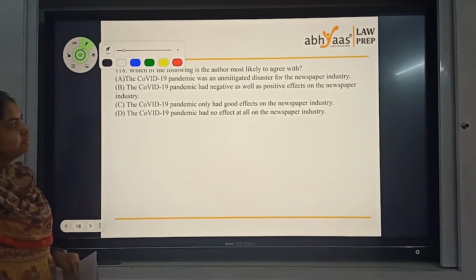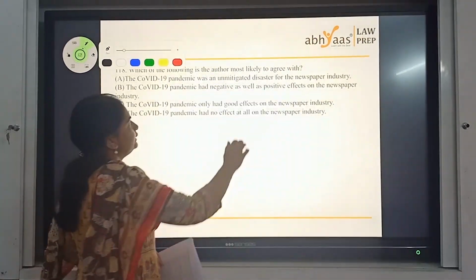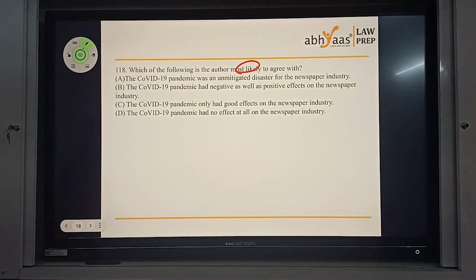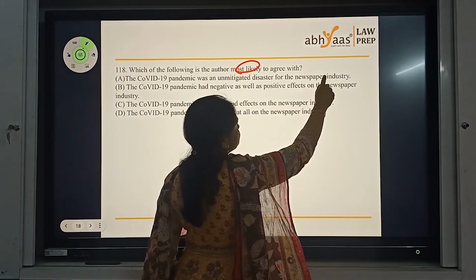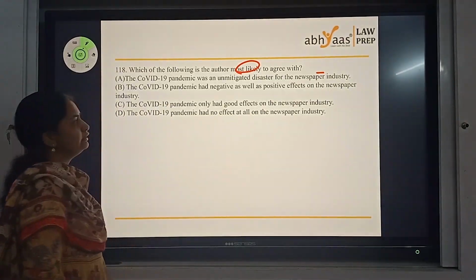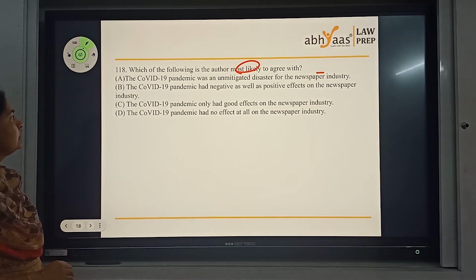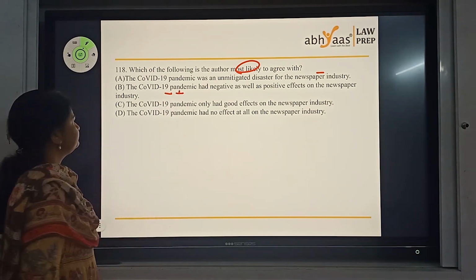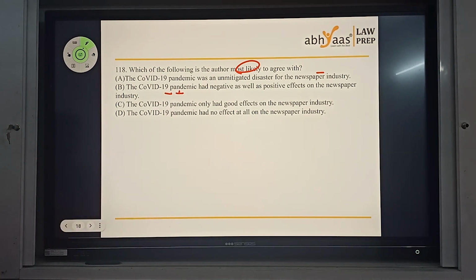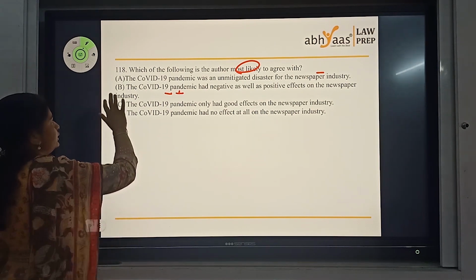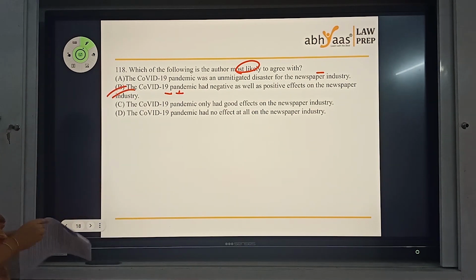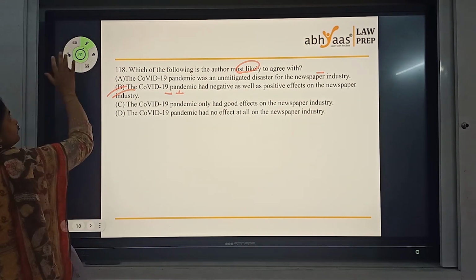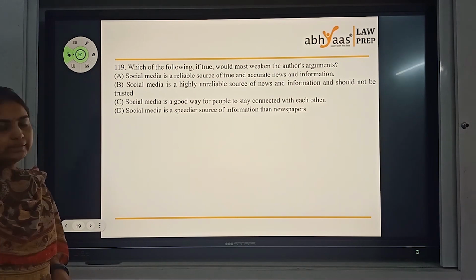Which of the following is the author most likely to agree with? The COVID-19 pandemic was an unmitigated disaster for news media. We did have a positive thing also, so let's hold that option. The COVID pandemic had negative as well as positive effects. This can be an answer. The COVID pandemic only had good effects, no. The pandemic had no effect at all, that is wrong. 118, the answer for this question is a simple one, easy to read and quick to answer. Let's look at the next one.